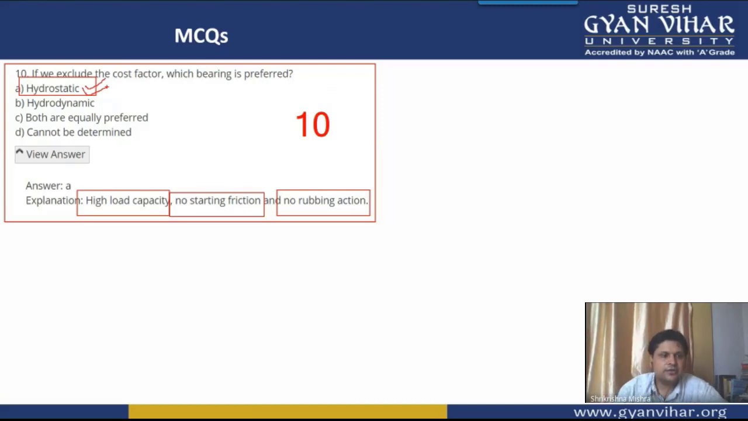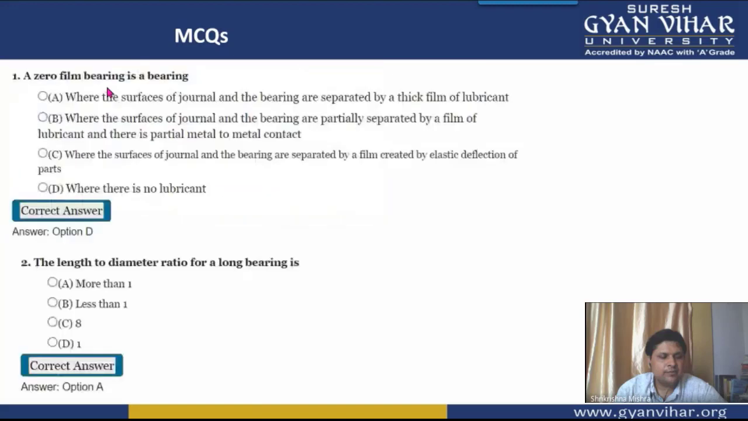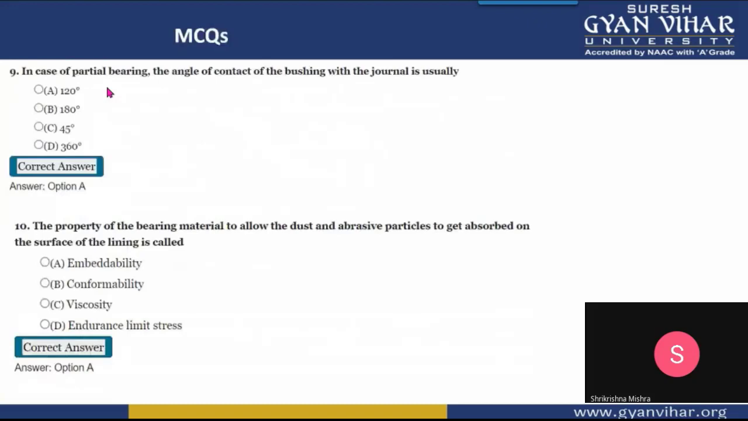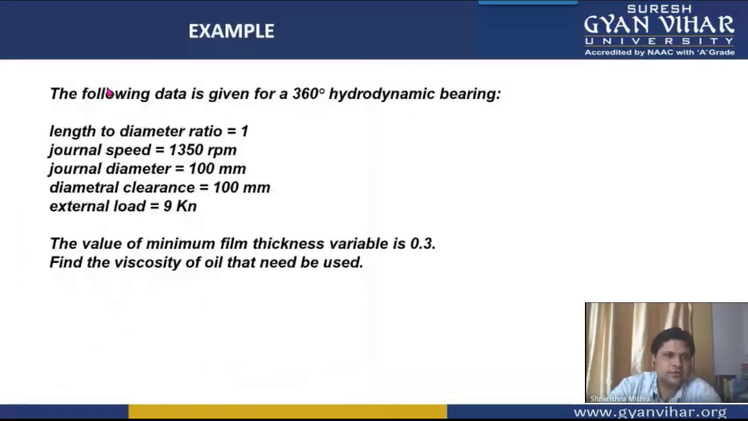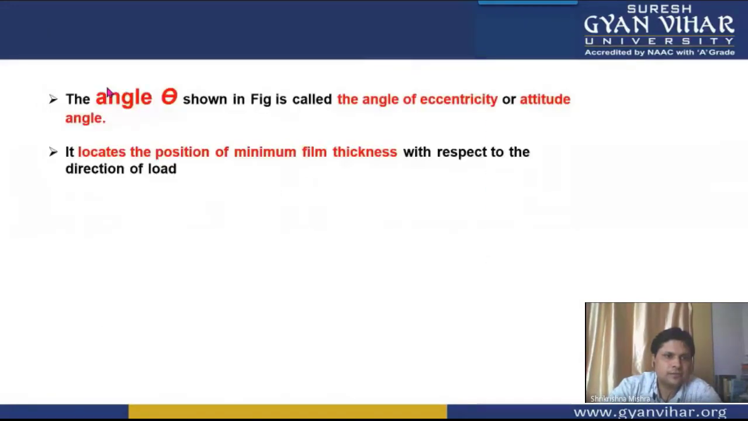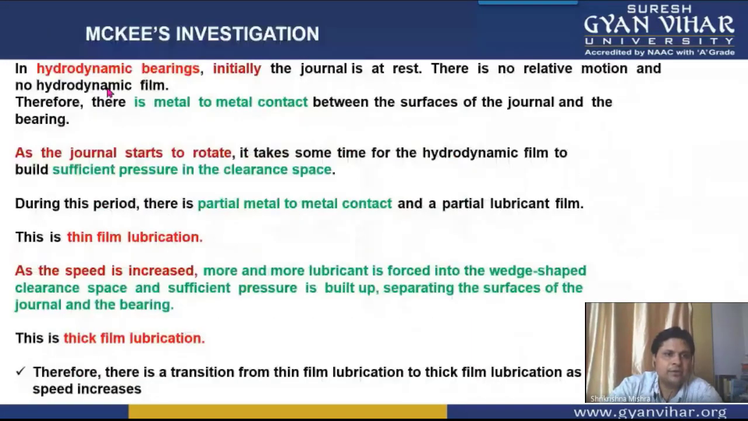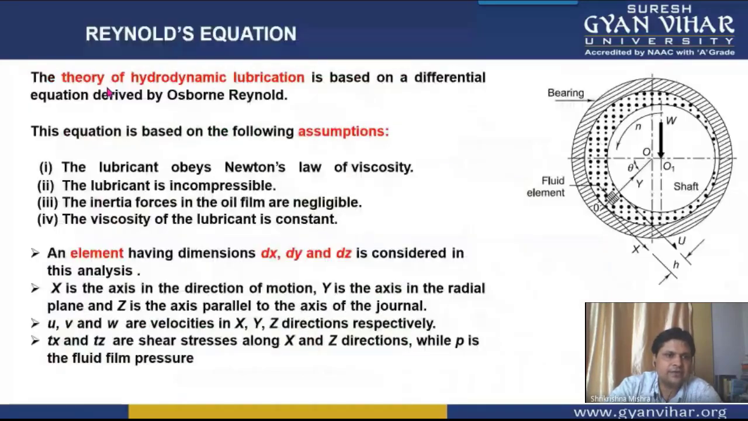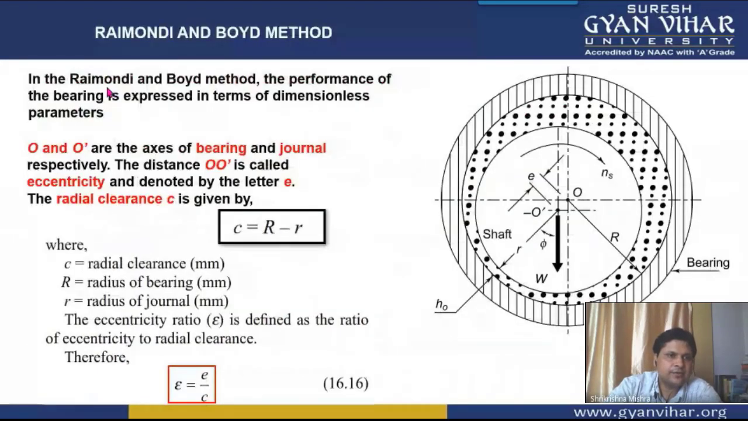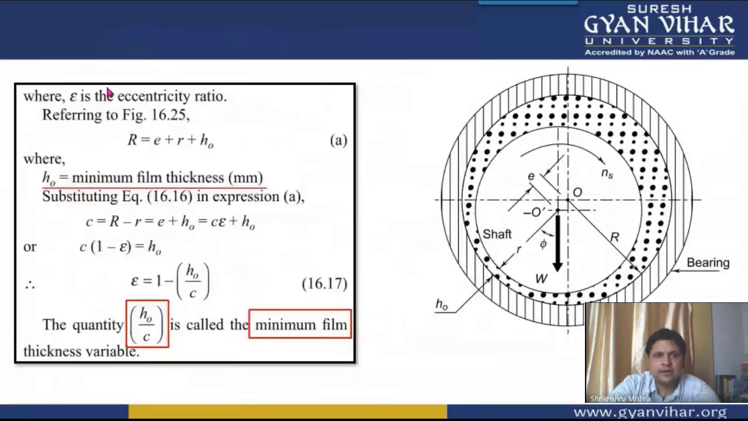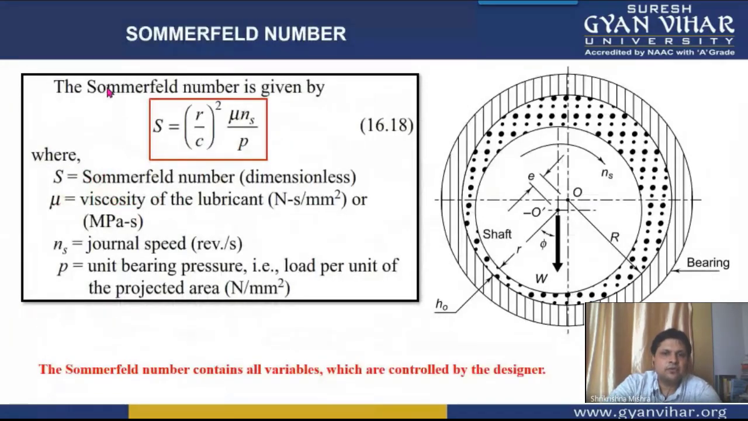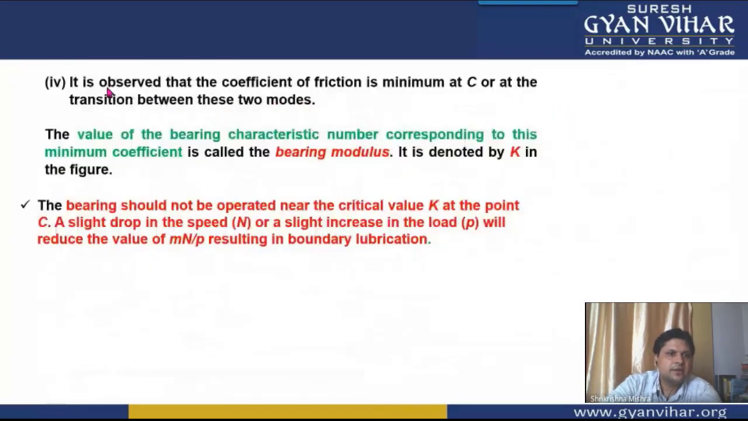All right. So in this way, we have completed all the multiple choice questions. I hope you have understood all the multiple choice questions which I have discussed with you. Now again, we will meet in the next video lecture, in which I will tell you about Reynolds experiment, Reynolds equation by Raimondi and Boyd method, and the Sommerfeld number. So don't miss my next video lecture.